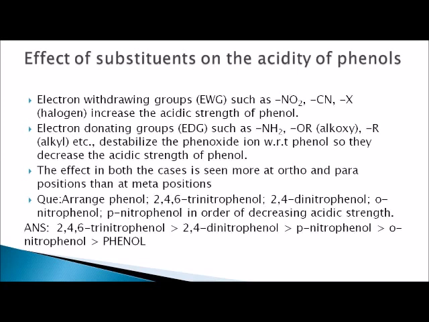Electron withdrawing groups such as nitro, cyano, halogen increase the acidic strength of phenol. Electron donating groups such as NH2, OR, R, etc. destabilize the phenoxide ion with respect to phenol, so they decrease the acidic strength of phenol. The effect in both cases is seen more at ortho and para positions than at the meta position. Now a question: arrange phenol, 2,4,6-trinitrophenol, 2,4-dinitrophenol, ortho-nitrophenol, para-nitrophenol in increasing order of acidic strength.